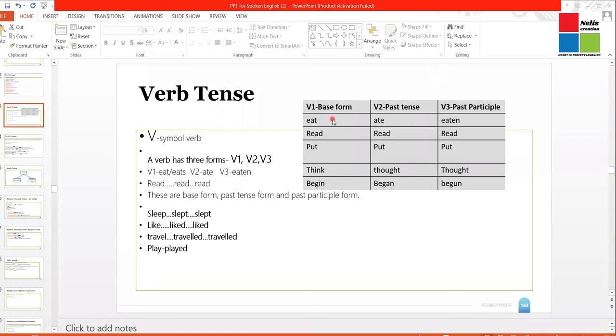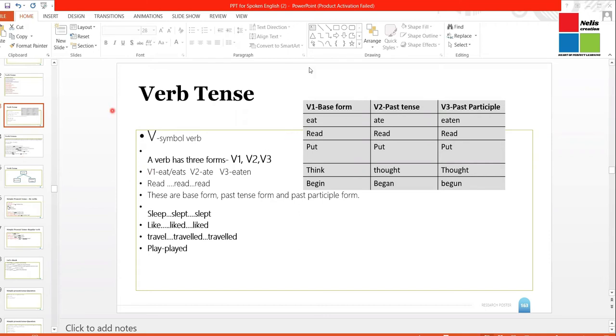So the first form or the base form is verb one. I'm going to denote this with the V1 symbol. The second form of the verb is verb 2, and the third form of the verb is verb 3, which is V3. In simple present tense, we are only going to use the first form of the verb or the base form of the verb.